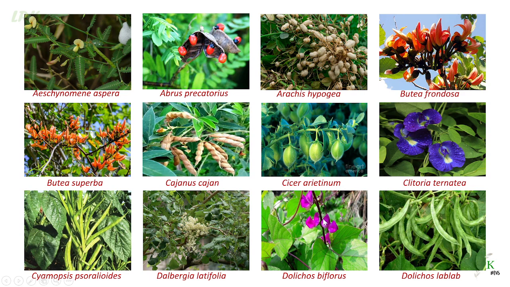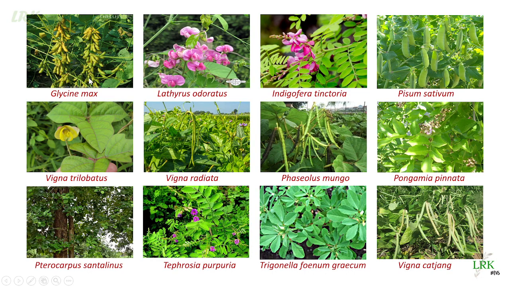Okay, this one is Dolichos biflorus. We call it Ulavalu. In Hindi, it is called Kulthi, and in English we call it horsegram. This one is Dolichos lablab. We call it Chikkudu. In Hindi, it is Batwas, and in English, it is hyacinth bean. This one, Glycine max, is commonly called soya bean, and in Hindi, it is called Bhatwar.